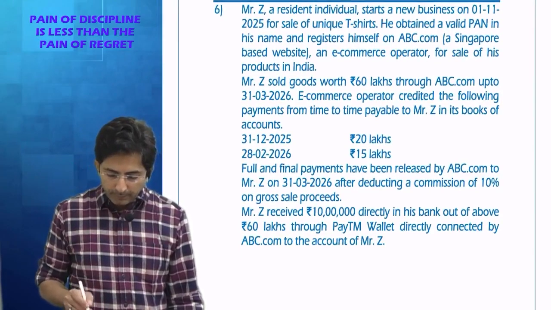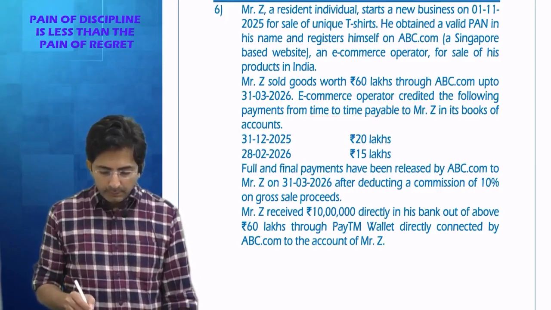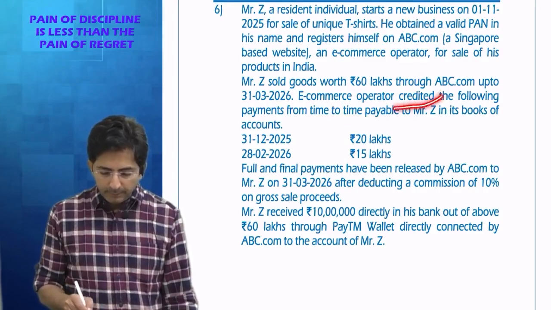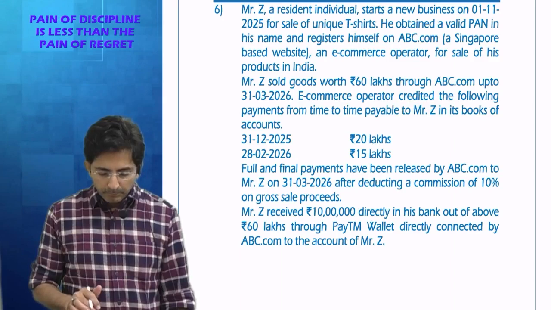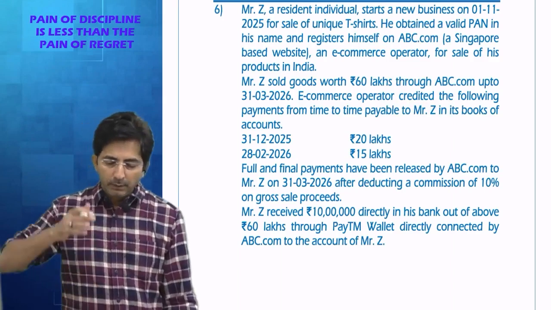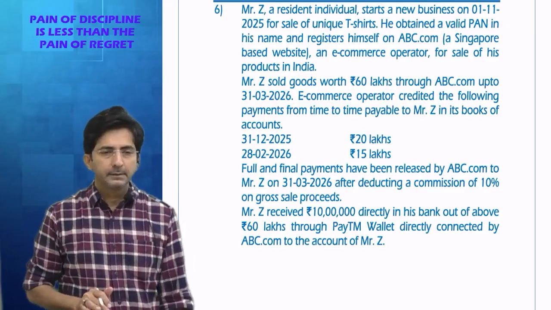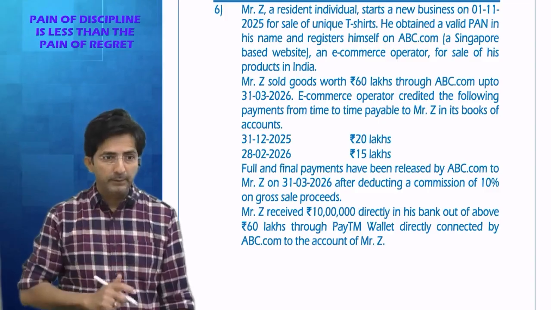And then see what is given. E-commerce operator credited following payments from time to time to Z in its books of accounts. Tell me why this information is relevant. Credited in books of accounts. This is for the timing of deducting TDS. What is the time of deducting TDS? At the time when party's account is created or actual payment, which is earlier.